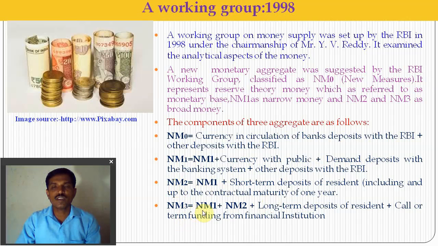Finally, NM3 is equal to NM2 plus long-term deposits of residents plus call or term funding from financial institutions. So NM3 is the broad money measure and NM1 is the narrow money measure according to the YV Reddy Group of 1998.